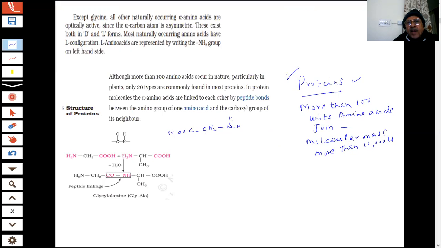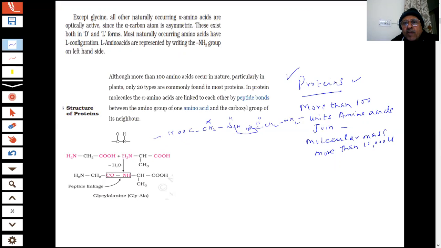This is my alpha position, and there are other molecules. So if I write something like CH2, C double bond OH, and NH2, this will continue. What will happen, students?